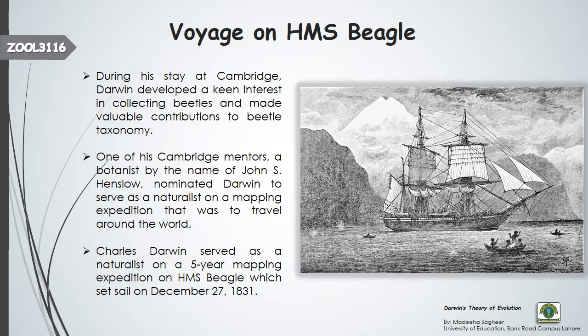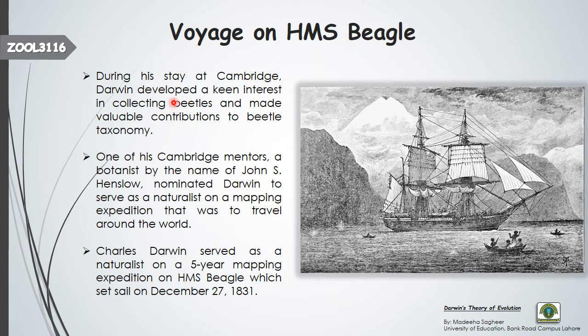So, nature gave him a chance to become a naturalist. During the time he spent completing his graduation at Cambridge, there was a botanist whose name was John S. Henslow, and he nominated Darwin to serve as a naturalist on an expedition that was to travel around the world via HMS Beagle. So let's read it out.